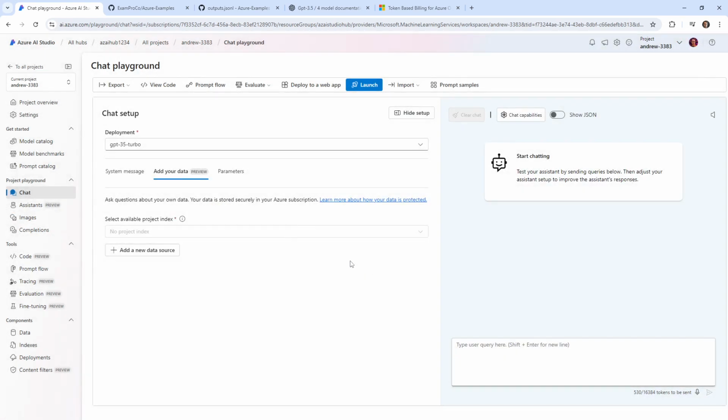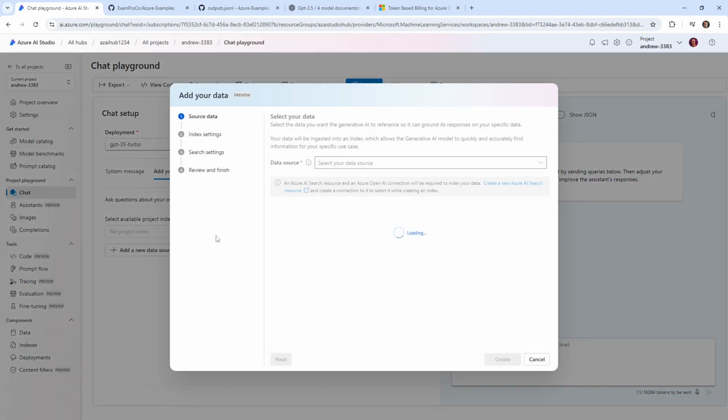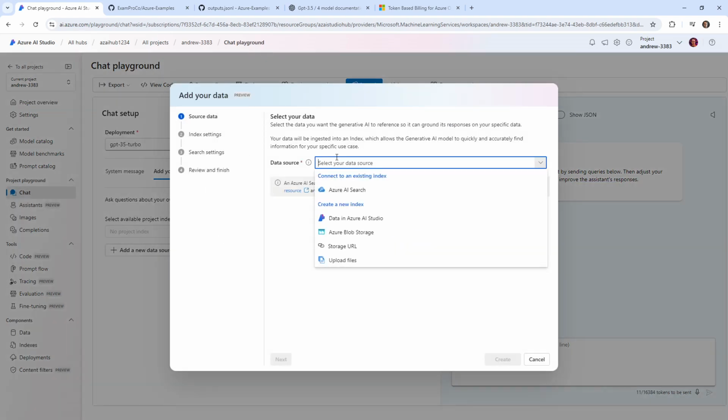So we're basically starting over. And let's see if we can add a data source. And hopefully we can use Azure AI Search as we do it. We have created Azure AI Search separately. But let's see if we can go through this completely. So we'll need a data source. And we can do blob storage, but it says connect to an existing resource or create a new index. So I'm going to create a new index.